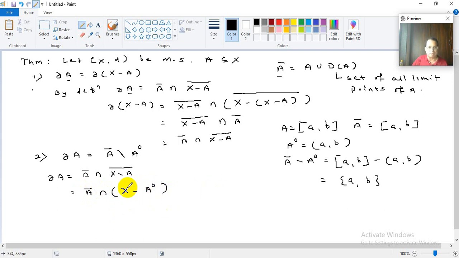This is one theorem, using the fact that (X minus A) bar is nothing but X minus A interior. You can verify this result also. Okay, so here A bar intersection X minus A interior. We know the result that A minus B is A intersection B complement.